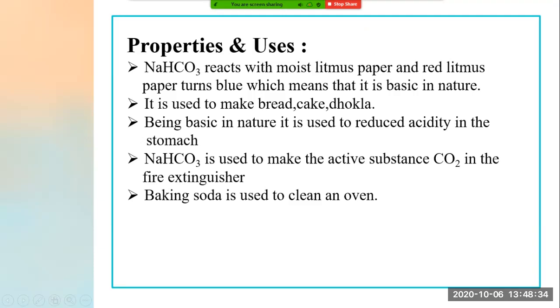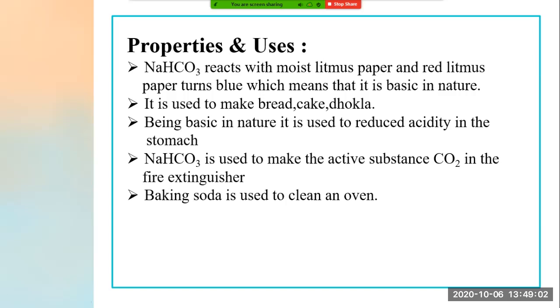Okay. Now it is used to make bread, cake, and dhokla, right? We all love to eat bread with jam at breakfast time, right? Cakes also we love, dhokla, white dhokla and yellow dhokla also we love, right? So to prepare all these dishes, what is used? Baking soda is used to make that substance porous.